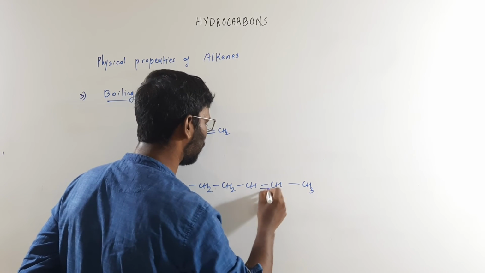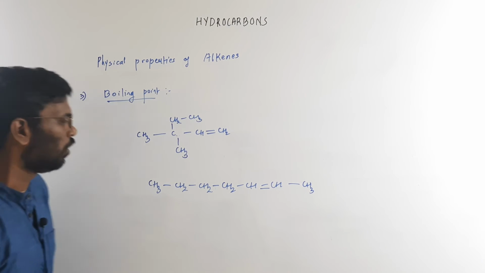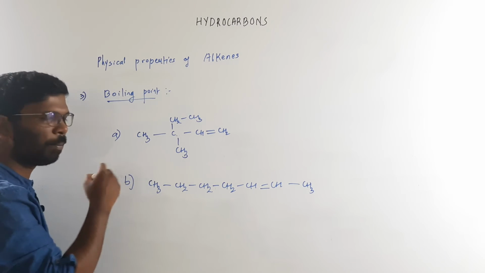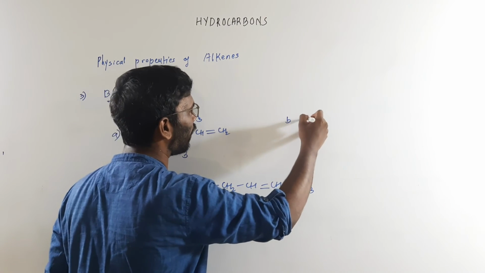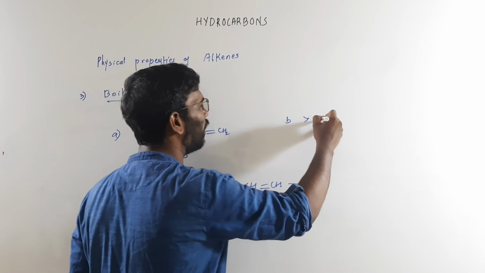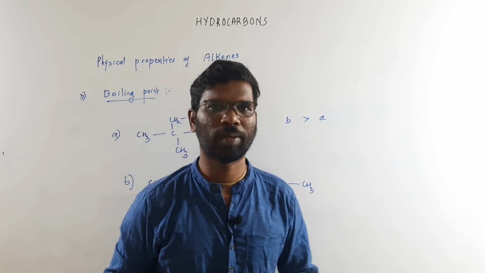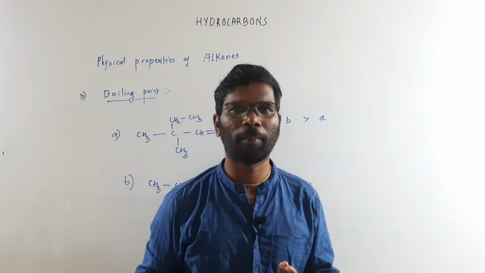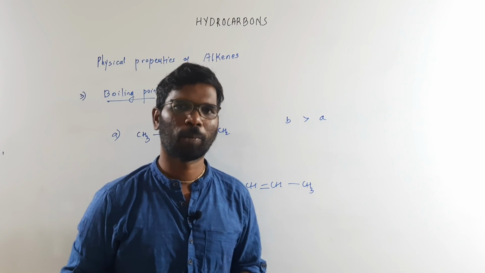This is a straight chain alkene and this is a branched alkene. This is my A and this is my B alkene. The boiling point of B, since it is straight chain and there is no branching in it, will always be higher than that of A. So as the branching increases, boiling point decreases with the same molecular mass. And what is the main factor? It is the molar mass. More is the molar mass, more will be the boiling point.